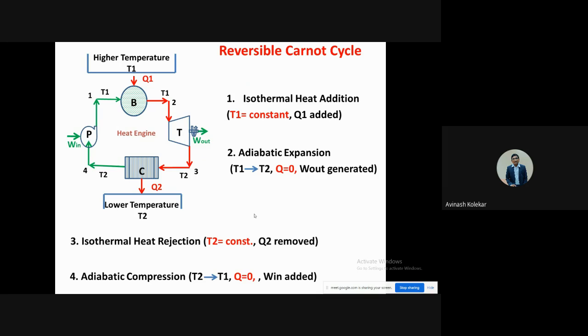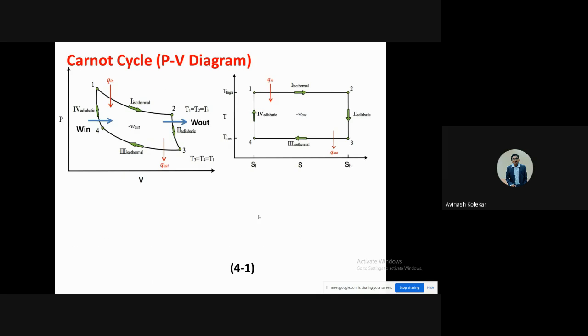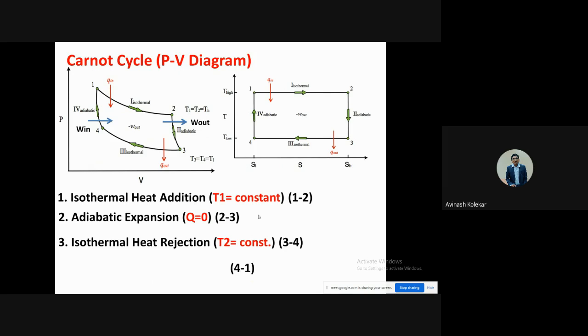So expansion and compression, these are the two processes that will be taking place. So this is what we have regarding the reversible Carnot cycle. Now, if you want to draw the PV diagram and TS diagram for that, then you can see that these are the two diagrams. You should remember these diagrams, how you can plot the PV and TS diagram for the Carnot cycle. So there are two isothermal and two reversible adiabatic processes.